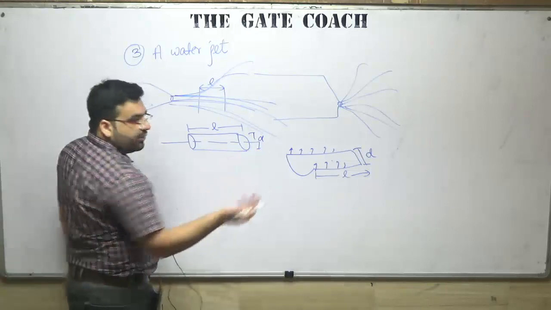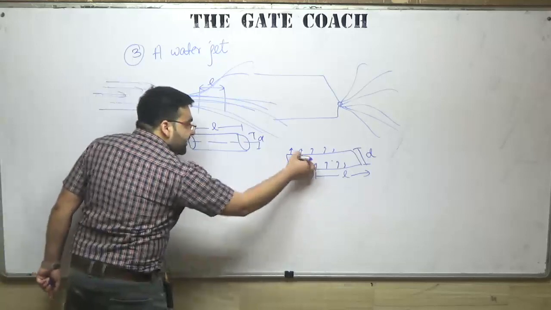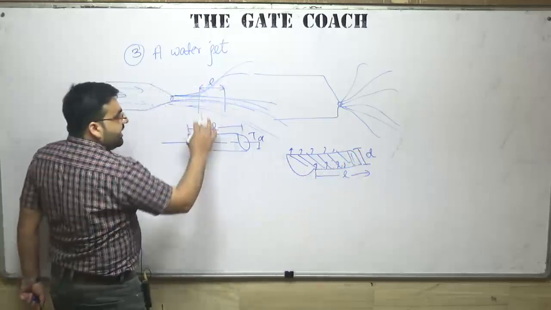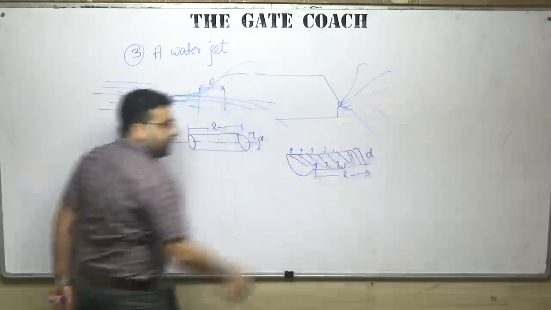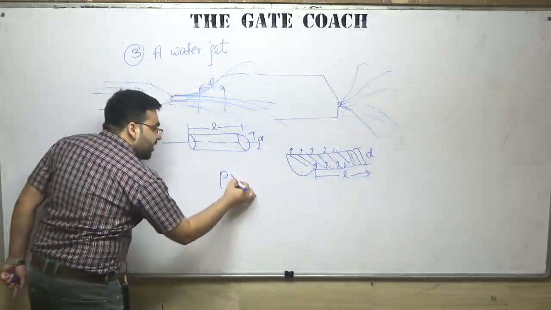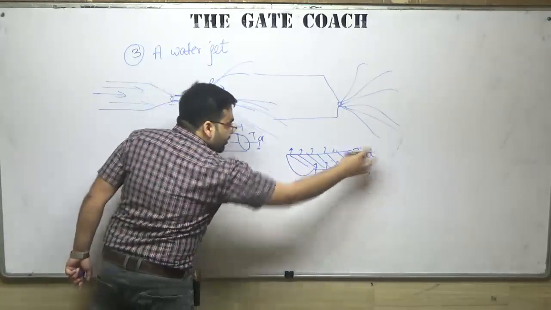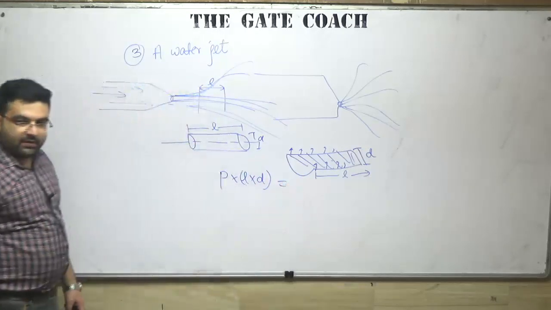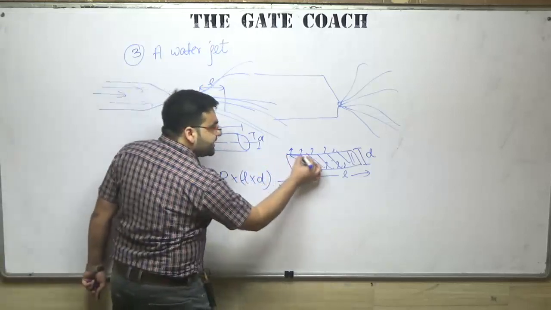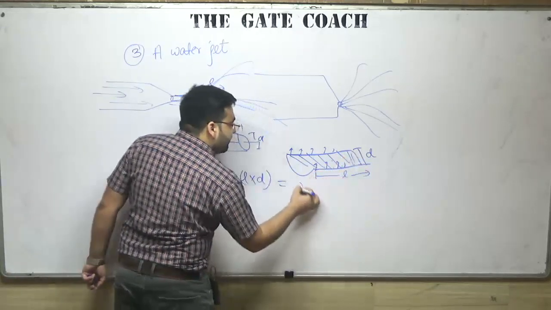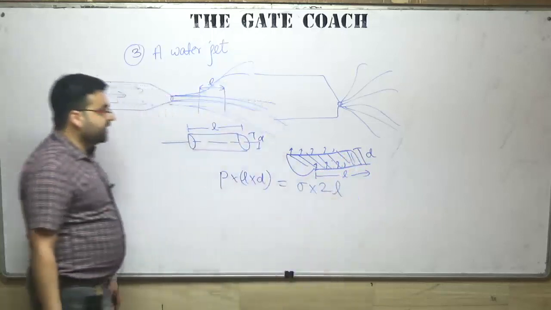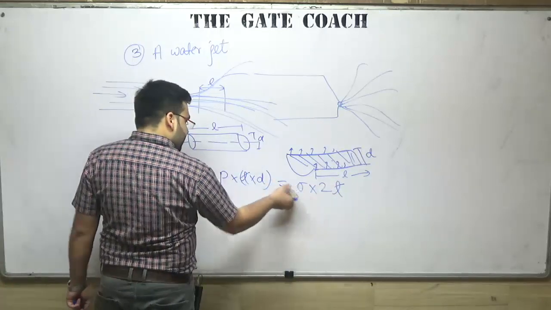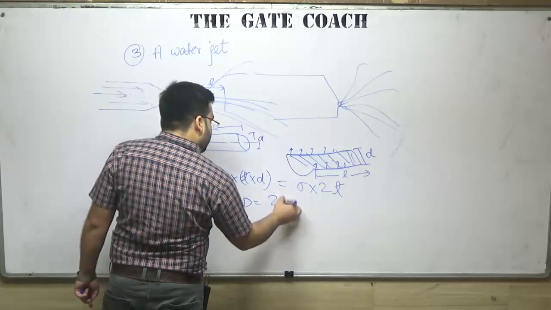Now, to balance it, again using the equilibrium condition, pressure is acting on this surface area. I am just taking a section, it is continued here and here also. So pressure acts on this surface area, a rectangle L into D, and this equals the surface tension acting on this surface and on this surface, so sigma into 2L. The L's cancel out, so P will be equal to 2 sigma by D.